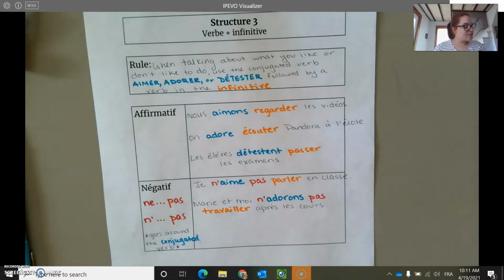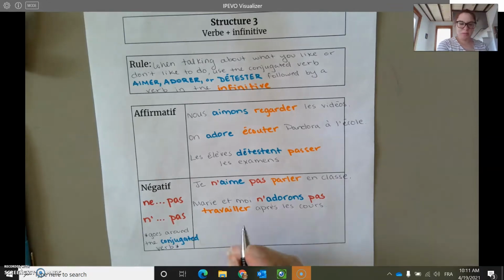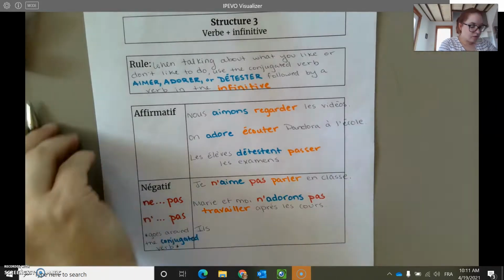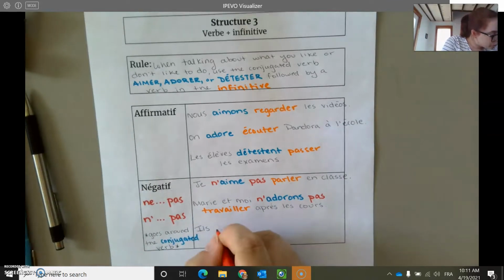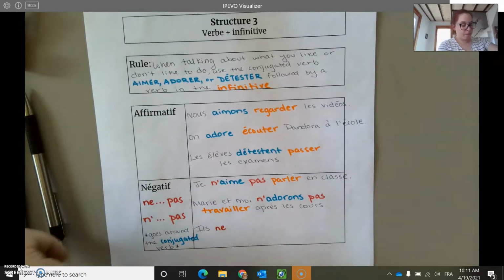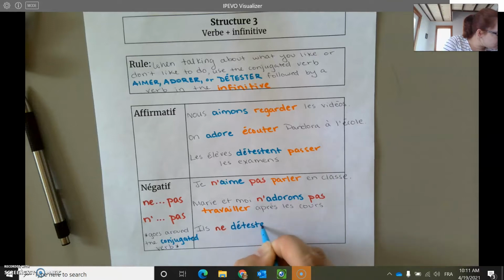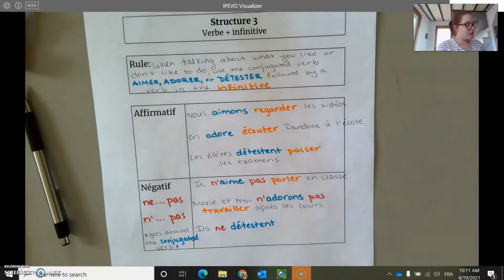And our last example sentence that we're going to use here is going to be something that you might not hate. So, il ne déteste, and this one's conjugated, déteste, with our E-N-T, that silent ending.